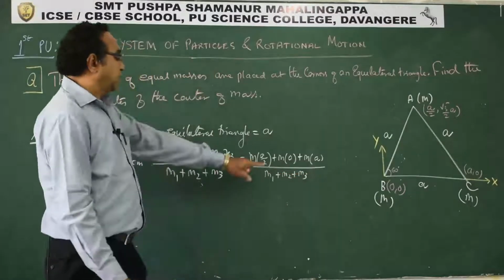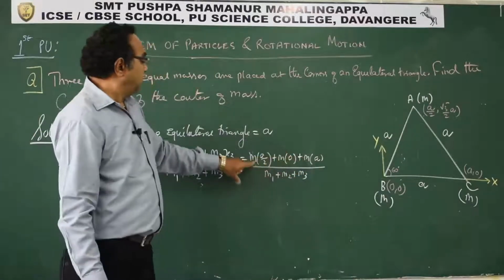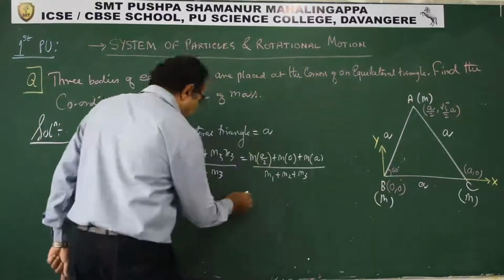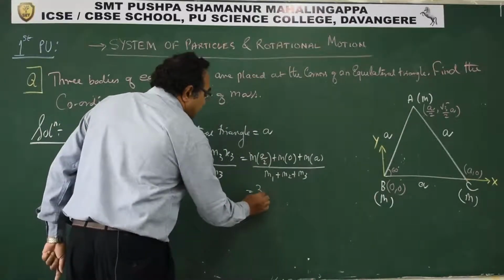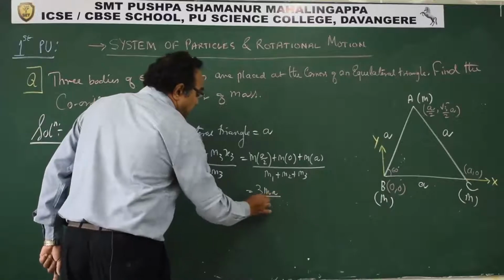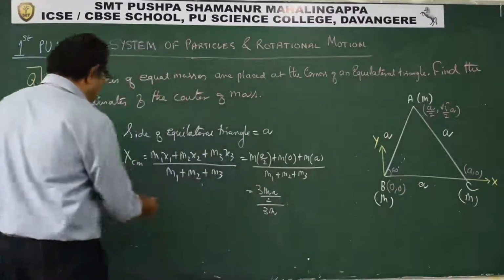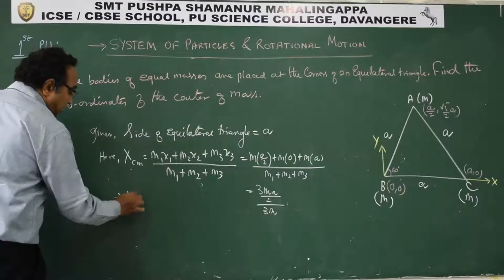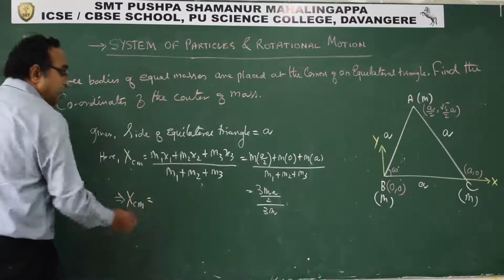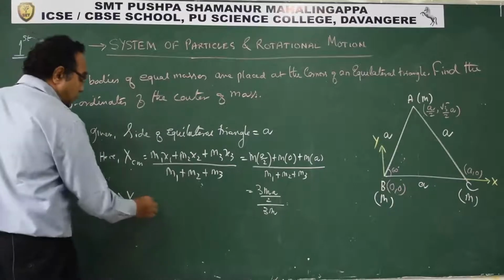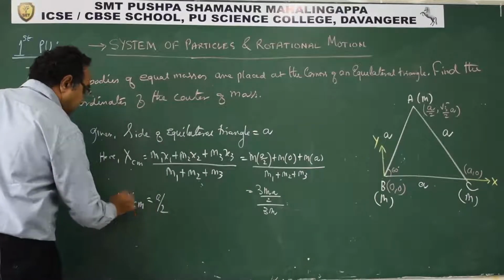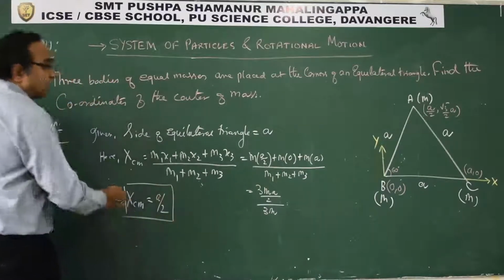So what we get? This is 0. M into a plus m into a by 2. So this will give us 3m a by 2 upon 3m. So from this we can say x coordinate of center of mass is, 3m cancels out, so we get a by 2. We got the x coordinate.